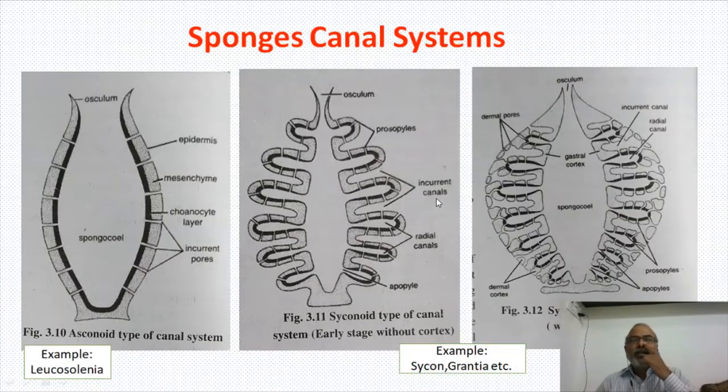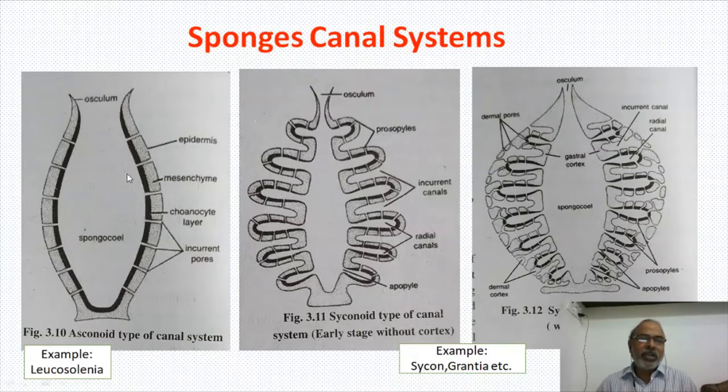The unique system in sponges is the canal system. But the canal system is very simple in some sponges and very complicated in others. From simple to complex, the canal system can be divided into three types.